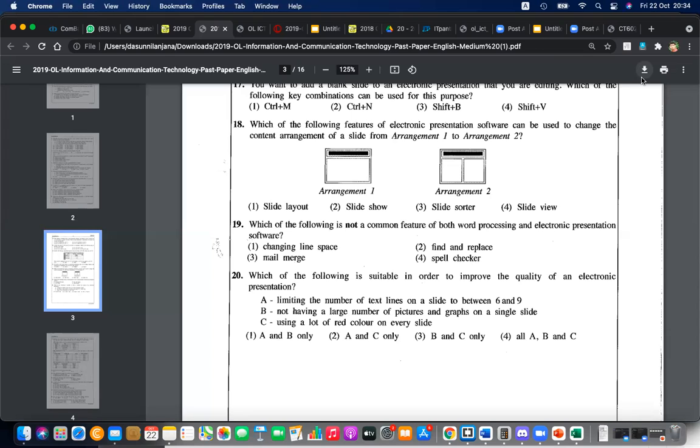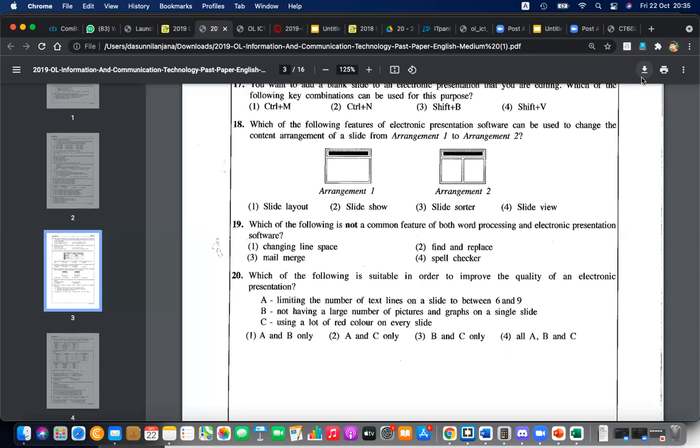Not having a large number of pictures and graphs on a single slide. Read carefully. Having pictures and graphs is very good, but having too many pictures and graphs in a single slide will make it cluttered. That is a big issue, because you cannot recognize anything.